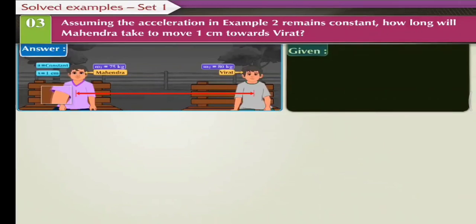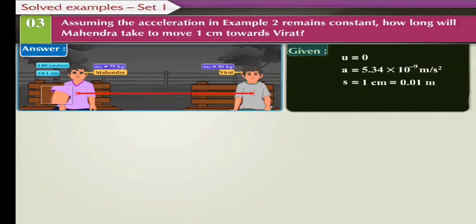As Mahendra is sitting on the bench, his initial velocity u is equal to 0. Mahendra's acceleration a is equal to 5.34 into 10 to the power minus 9 meter per second square. Displacement s is equal to 1 centimeter, which is equal to 0.01 meter.